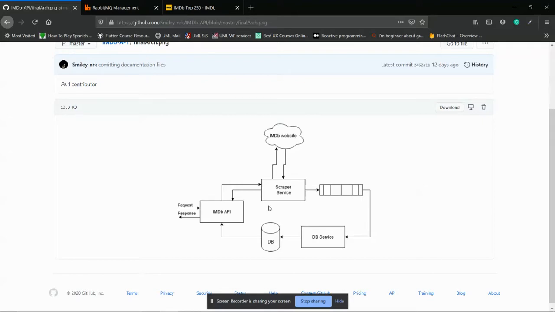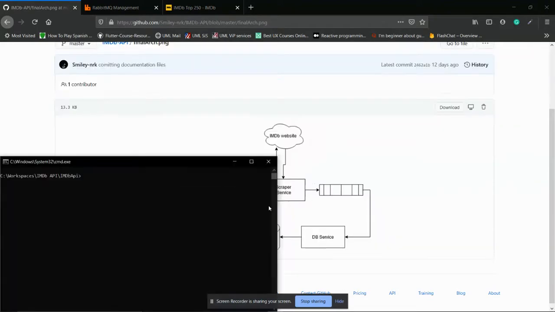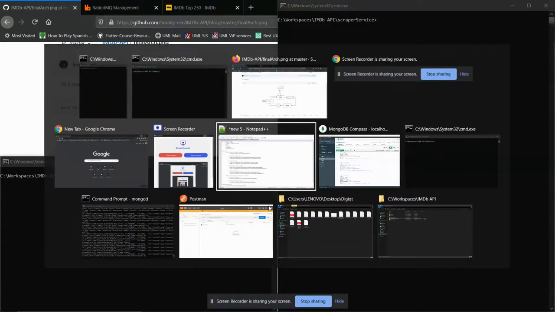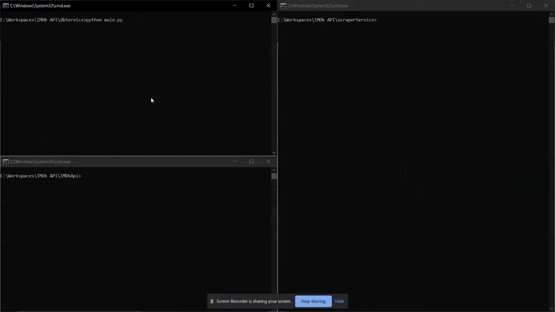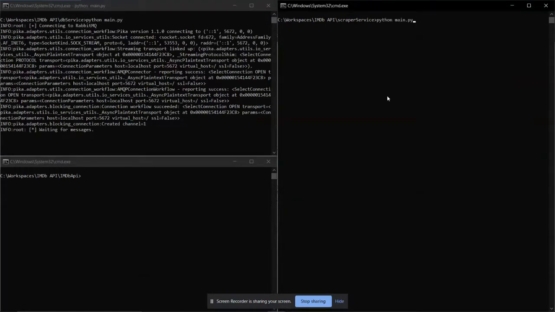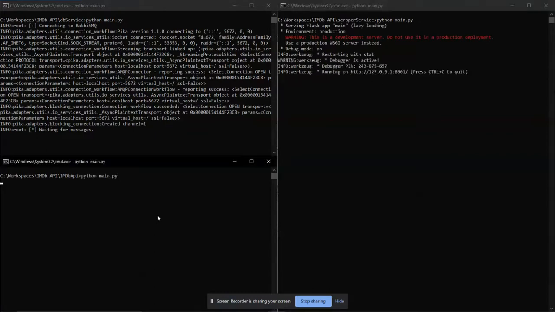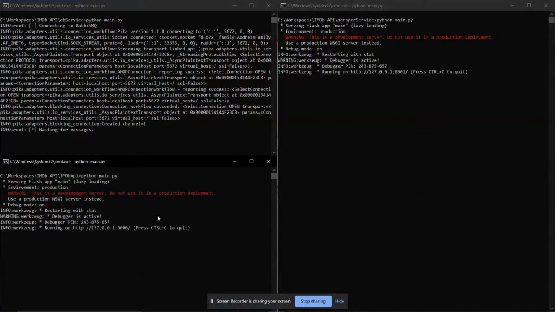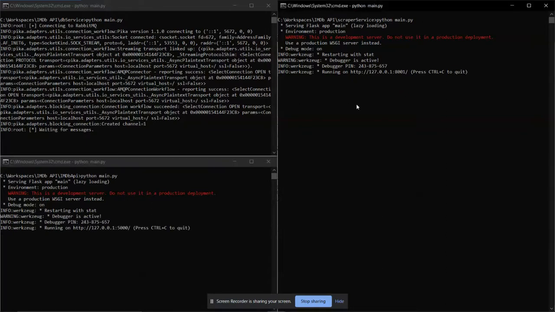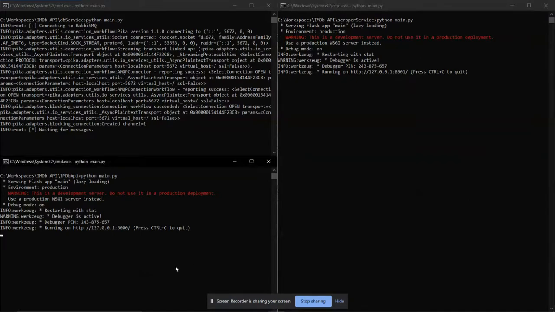So let's see how it works. Let's start the services. Okay, I'm starting the DB service, then the scraper service, and the API. So the DB service is connected to my queue, and it is waiting for messages. The scraper service is implemented using Flask, and the IMDb API is also implemented using Flask.